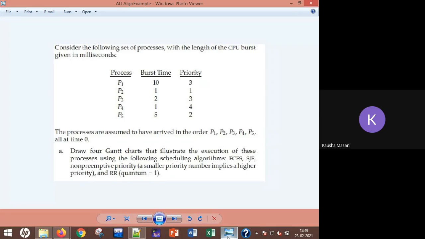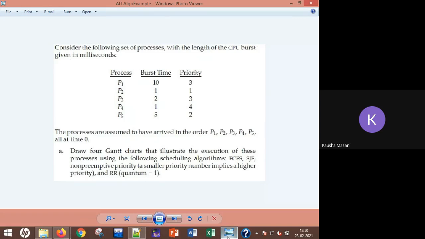Alright. Now as SJF is non-preemptive, you are going to add the entire burst timing here. So P2 here is 1. Now next will be P4. Again add 1, so that is 2. Now you have remaining P1, P3 and P5. Shortest burst timing is of P3. So next is P3.